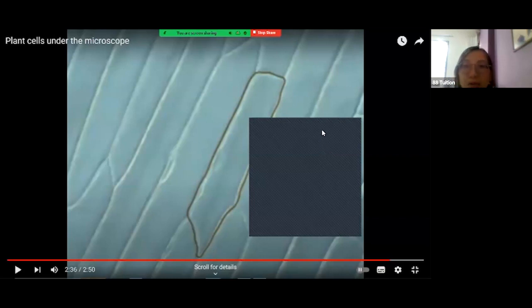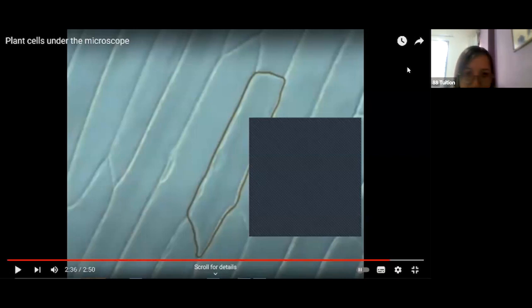Now, root cells, think of onion. Onion is actually living under the ground, so it does not receive any sunlight at all. Since it does not get any sunlight, there's no need to have chloroplast. The purpose of chloroplast is to trap sunlight to make food, because inside the chloroplast you have chlorophyll. Since the onion lives in the dark under the ground, there's no need for onion cells to have any chloroplast.